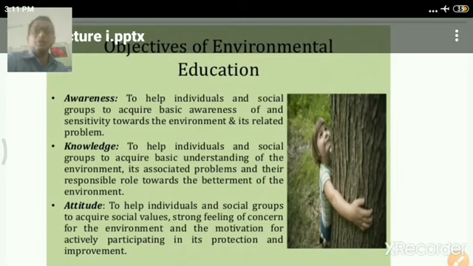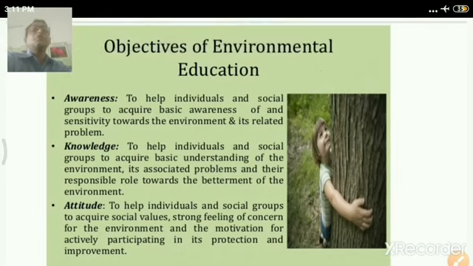So he established the Ministry of Environment and Protection, and afterwards he enacted a few laws which help us to protect our environment. What is the function of this Ministry of Environment? It gives not only protection to the environment, but it also creates awareness. It also changes our attitude.